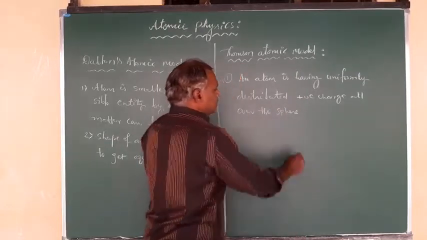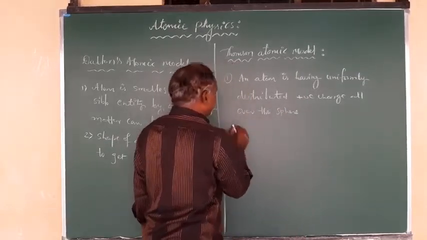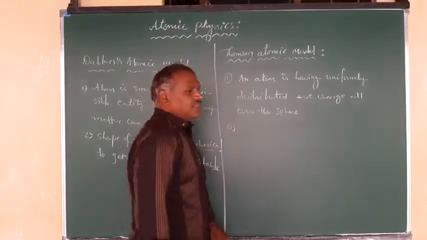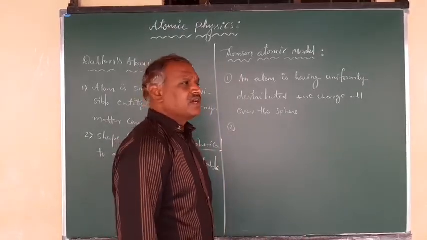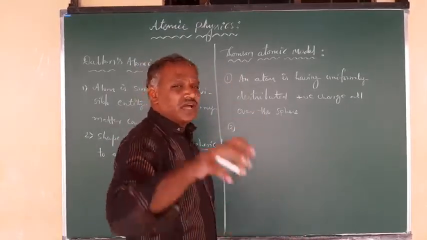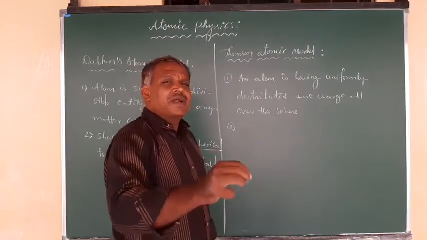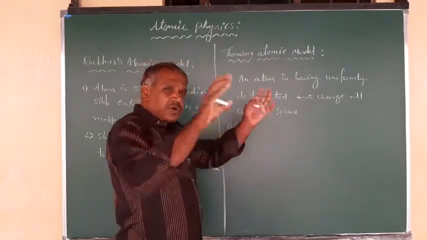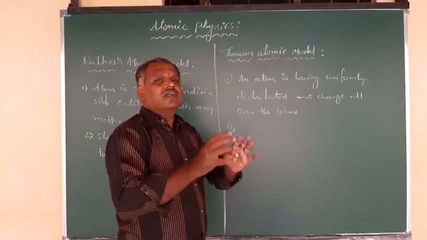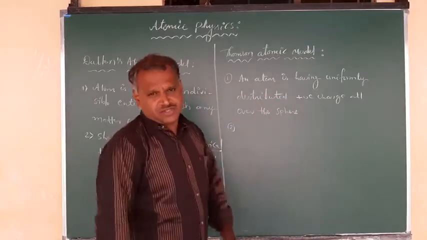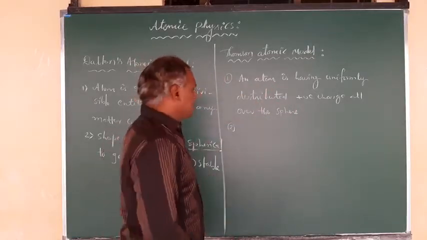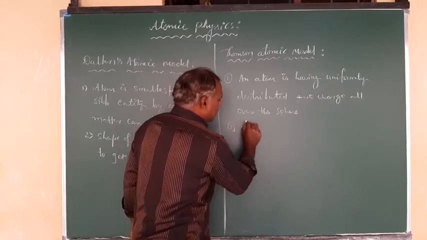That is, you can be observed. And the second one is that the negatively charged particles, or the negatively charged matter in that atom, is embedded within that positively charged matter, completely filled uniformly throughout that spherical surface or sphere. Correct? So in this, the negative charge